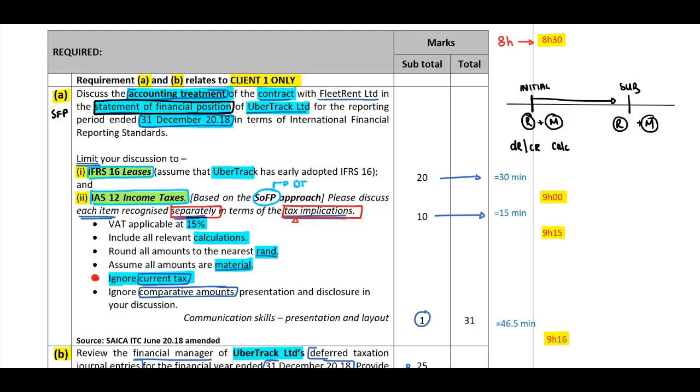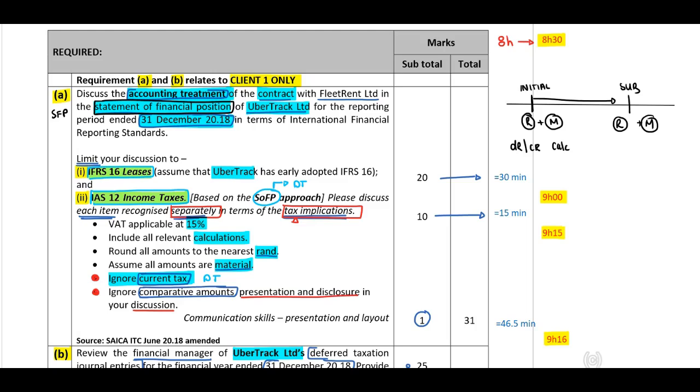Ignore current tax. Please don't waste your time with current tax. You need to focus on the deferred tax. And last bullet point, ignore comparative amounts, presentation and disclosure in your discussion. Therefore, please do not waste your time. It is worth your while to read through the requirement at least 2-3 times. Ensure that you understand what you need to do. It's worth your while to briefly think and plan.